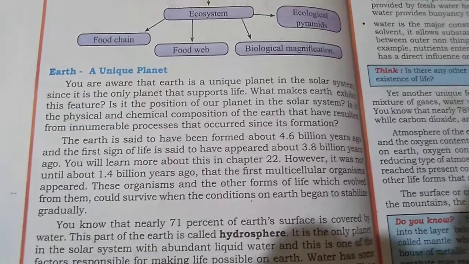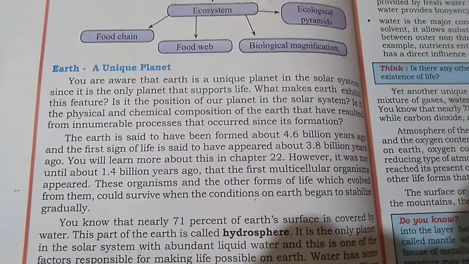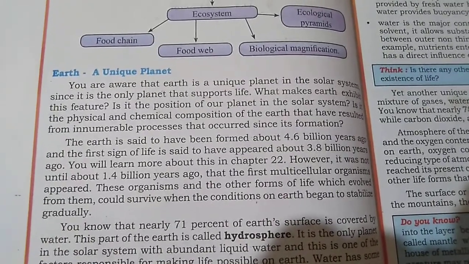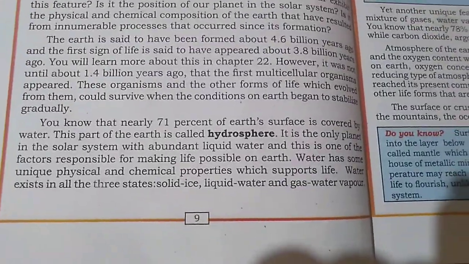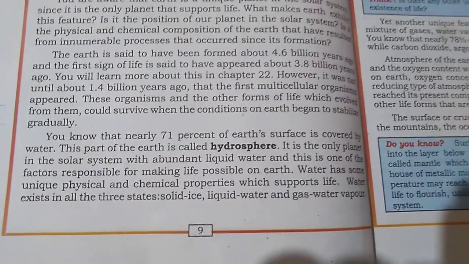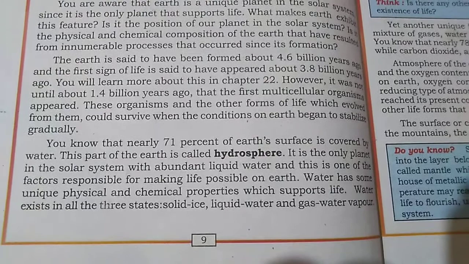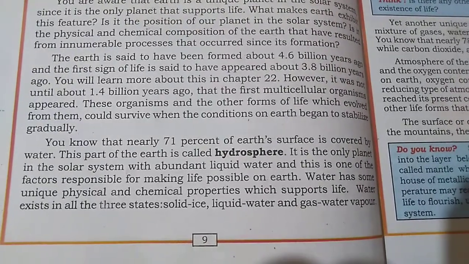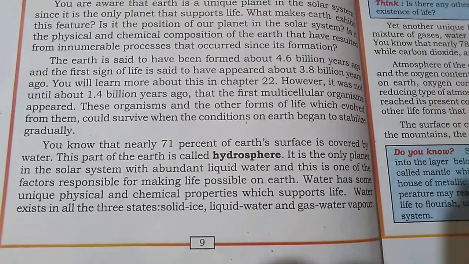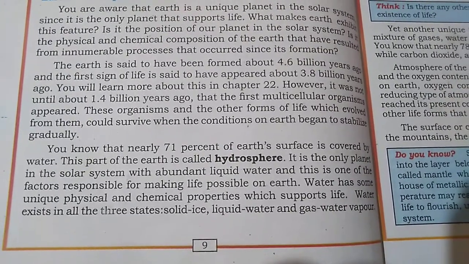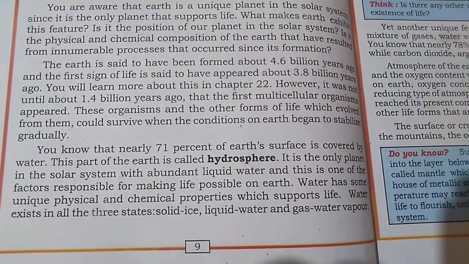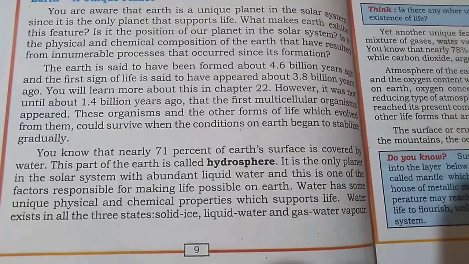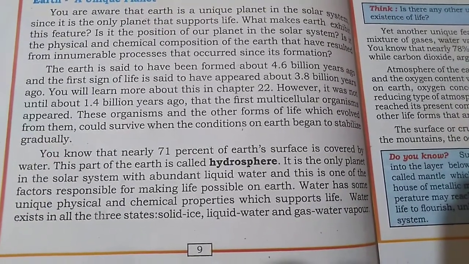Okay, this is about why the earth is a unique planet: in its position, in its environment, the evolution all takes place on the earth, so it is supporting life on the earth. Okay, come to the first aspect, that is hydrosphere. I already said hydrosphere is nothing but the water present in the surrounding earth. We have oceans, lakes, ponds and ice caps. All these contain water. It is only the part of earth called the hydrosphere.